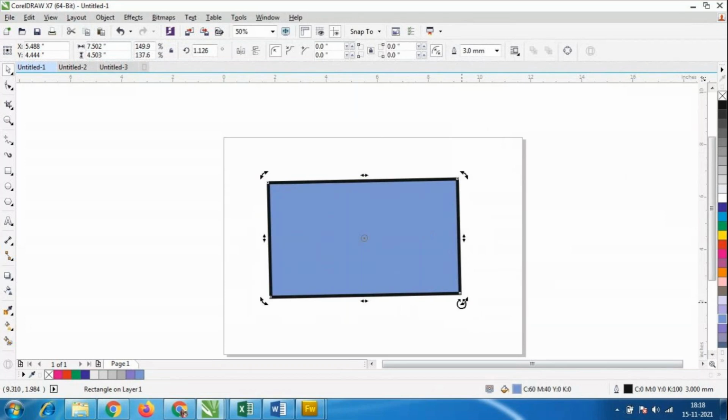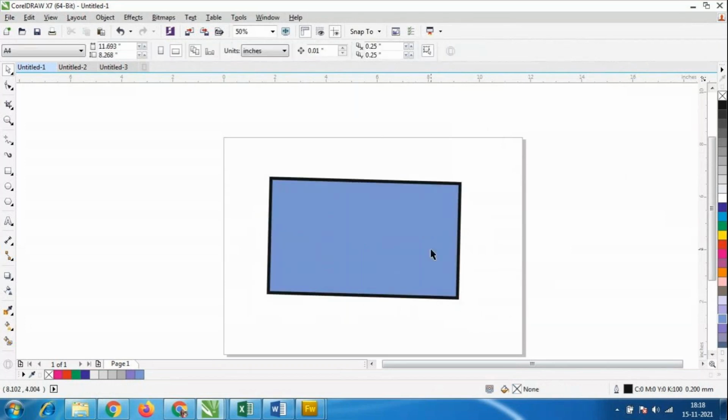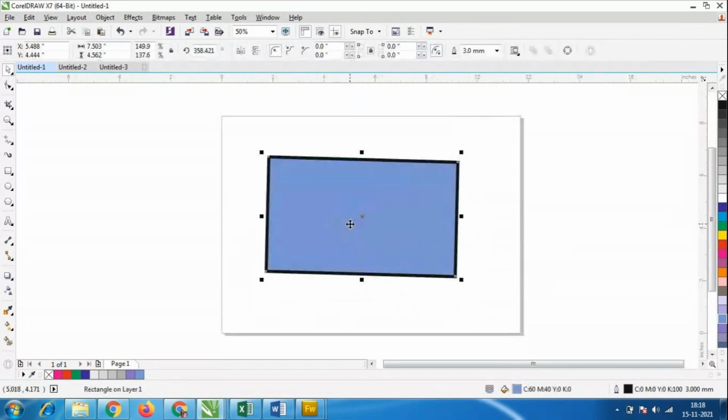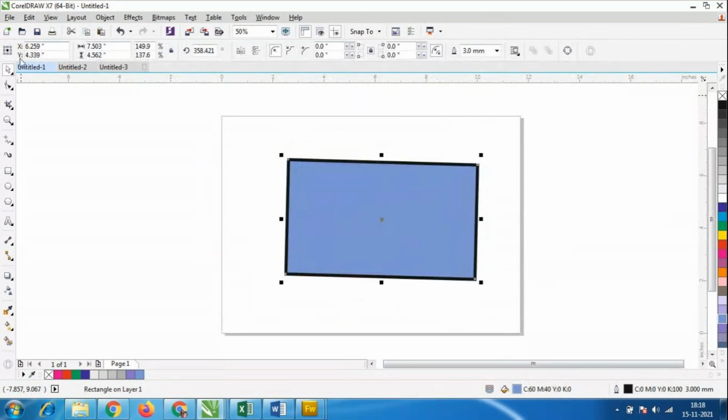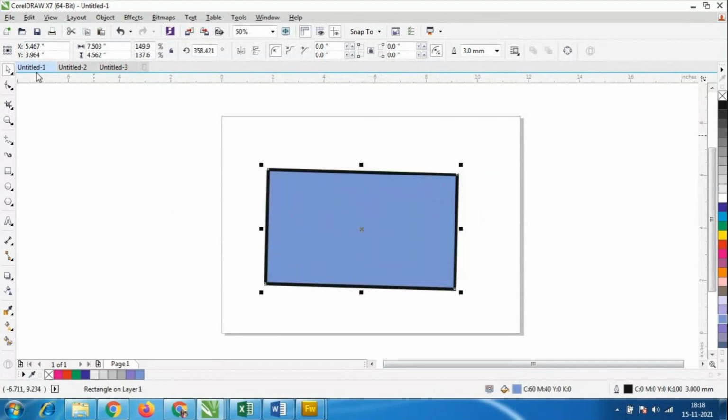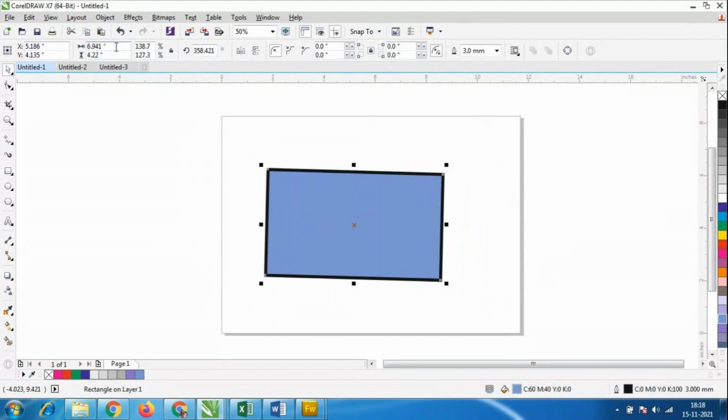Whenever we are moving this one object, look here, the x and y direction change, always in the direction in which the shape is moving. Okay, x and y direction. If I increase the height and width, look here, the x and y direction also move, and here it is 6.9 by 4.2. So this is also the size of the shape.